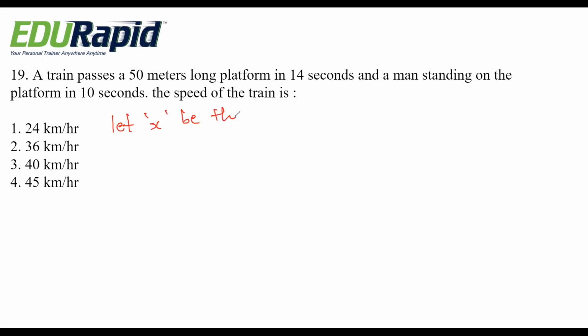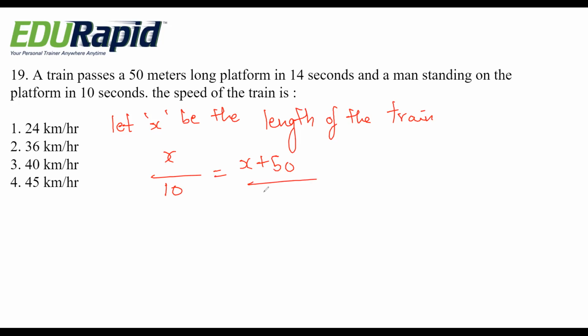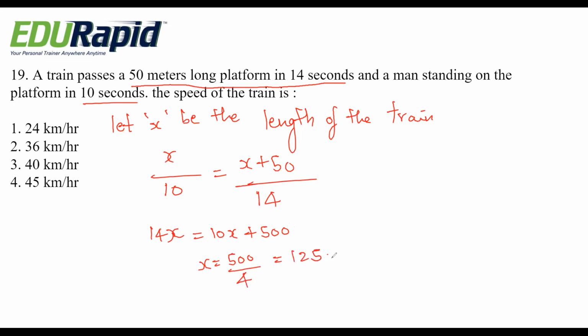Let x be the length of the train. x divided by 10, 10 seconds, and here x plus 50, and it is 14 seconds. The 50-meter long platform in 14 seconds, and here it is 10 seconds. If you solve here, 14x equals 10x plus 500, so x equals 500 by 4, that is 125 meter.